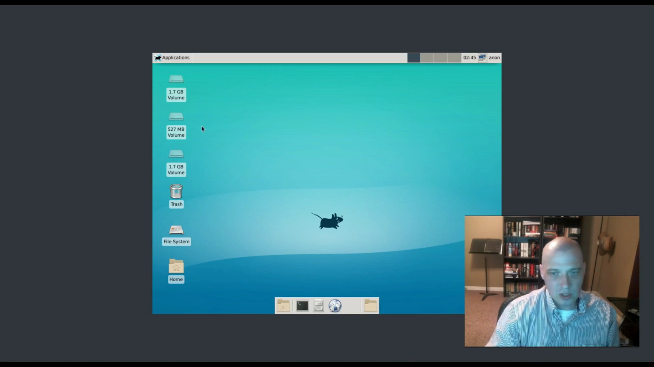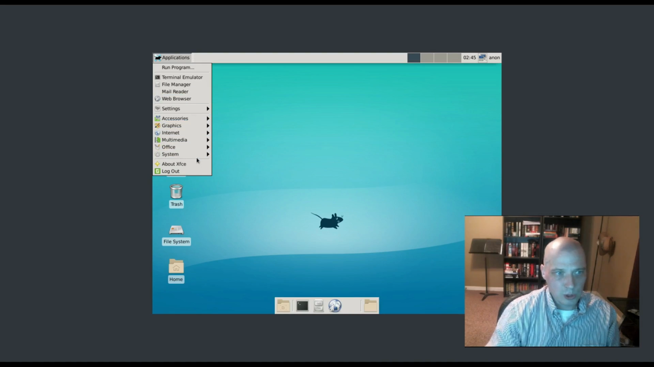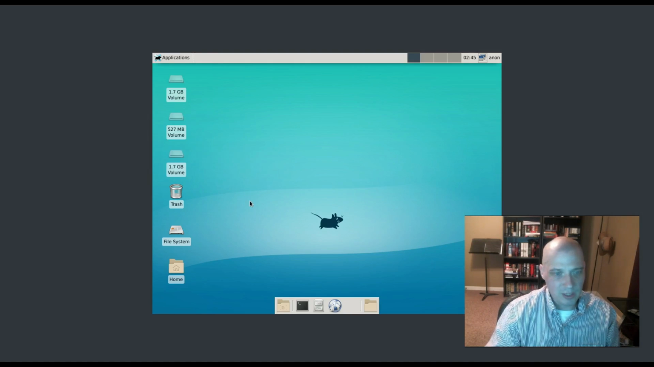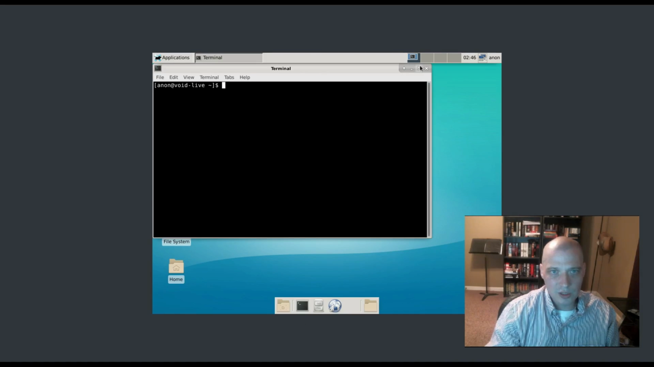There is no installer. No icon for an installer on the desktop. There's no installer icon in the dock here at the bottom. You go to System here in the menu where you would expect to find the installation program. There's no install program in that. According to the Void Linux website, their installation instructions, you have to open a terminal to launch the installer.